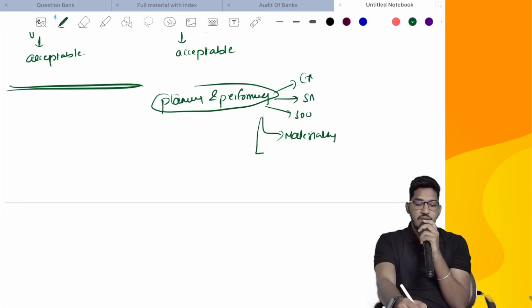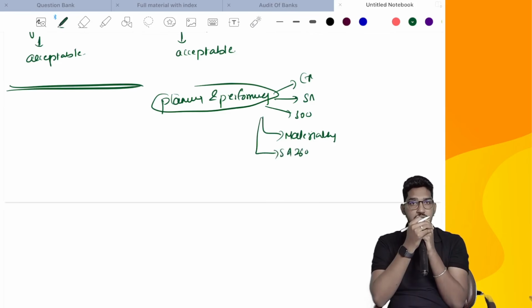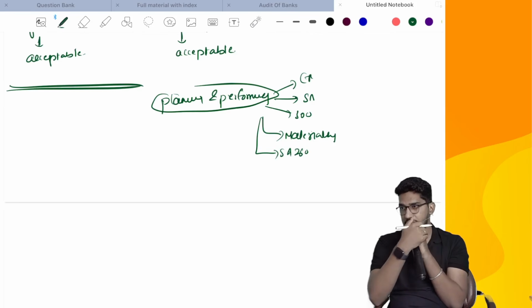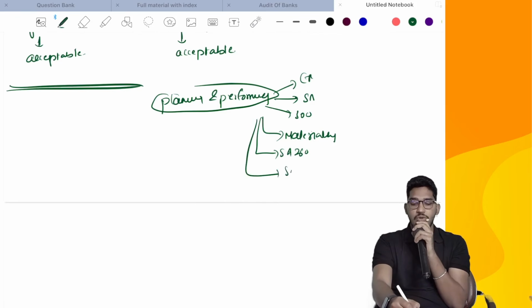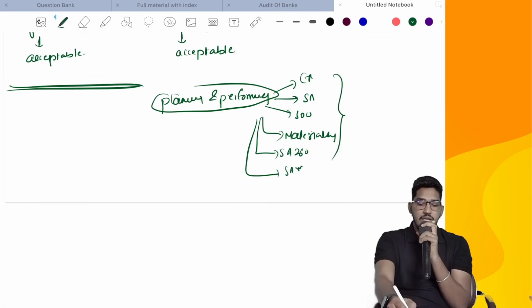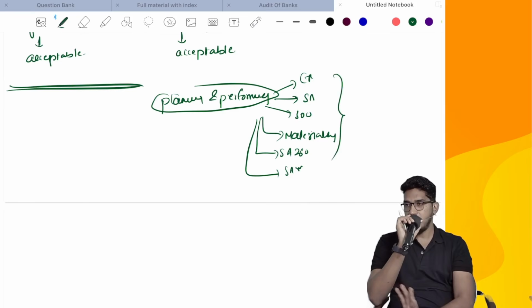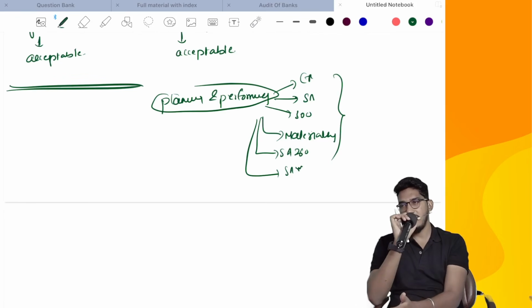Then after that, we have to fulfill the reporting requirements under SA 800. Communication with those charged with governance: we have to communicate some matters with those charged with governance, and all those communication matters you have to fulfill. And wherever suitable, you have to obtain written representations, SA 580 and all. So these are all the formalities. Generally, whatever we do in the audit, we are supposed to do in the audit of special purpose financial statements, like compliance with ethical requirements, complying with the standards, deciding materiality, doing the strategy planning and program, and communicating with those charged with governance. So all these things we will do.